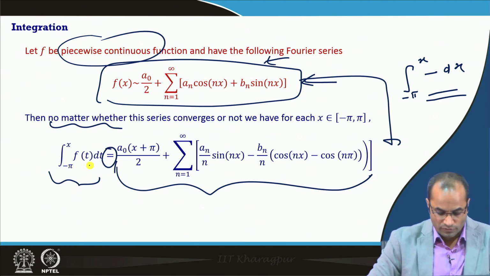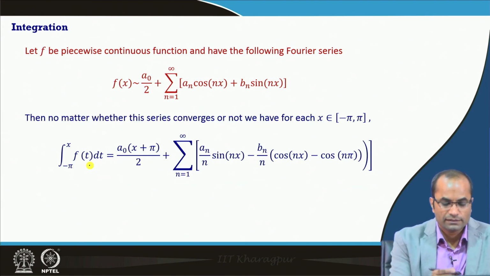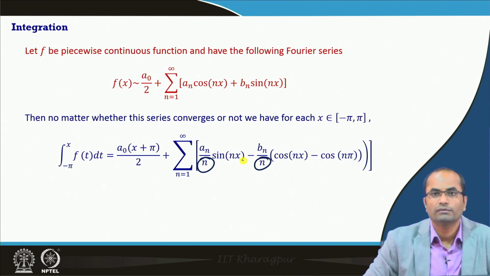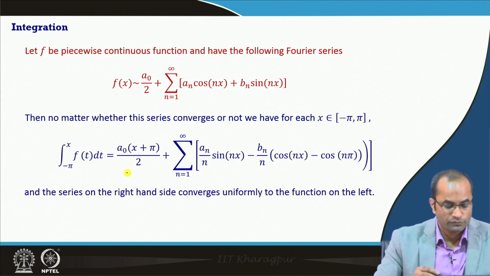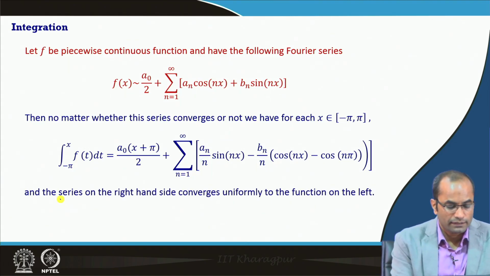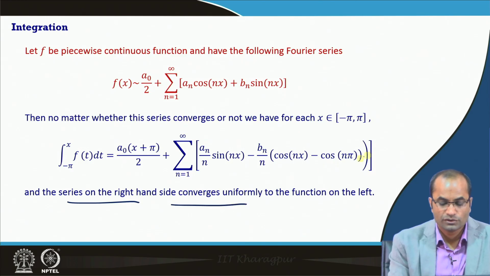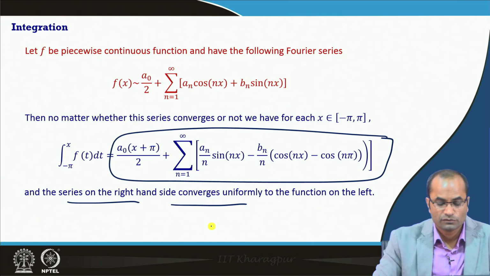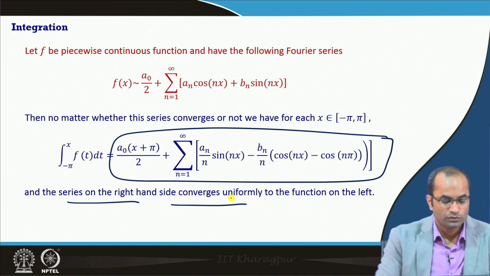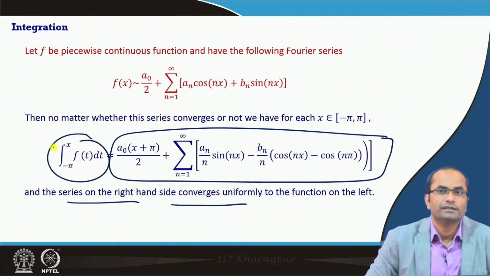As I mentioned before, this n is now in the denominator, which makes the terms smaller and smaller, and hence convergence easier. We can also say that the series on the right hand side converges not just pointwise but actually uniformly to the function on the left hand side.